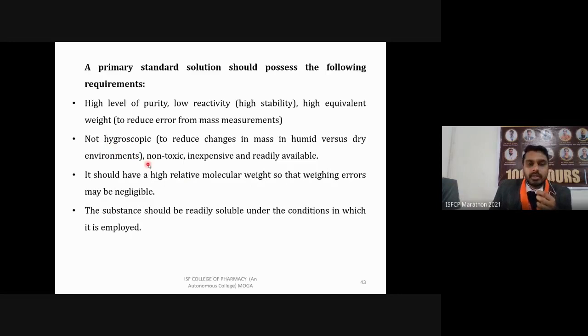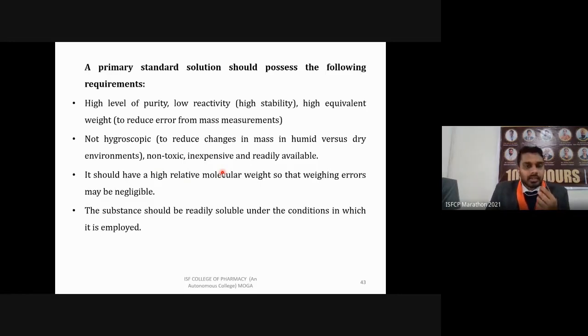Then non-toxic, so we can handle it easily. It should be inexpensive and readily available, meaning it should be available in the market easily. Wherever you are working, it is not just available in a local market, but if you need, you can easily order it and get it on time for your research or analytical purpose.